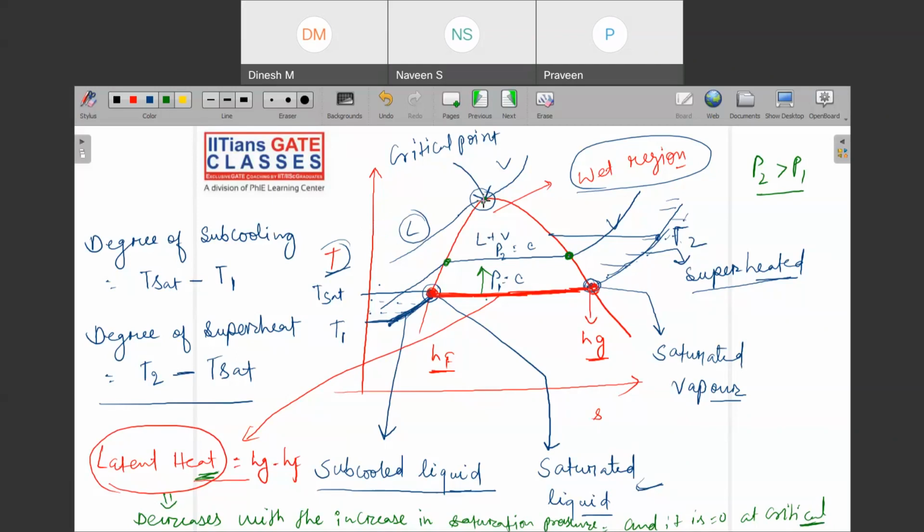At the critical point there is no latent heat. And this is more specifically called what? Latent heat of vaporization. I told you that this is the hidden part between phase change. Here we are converting liquid into vapor, so this is the latent heat of vaporization. Okay.